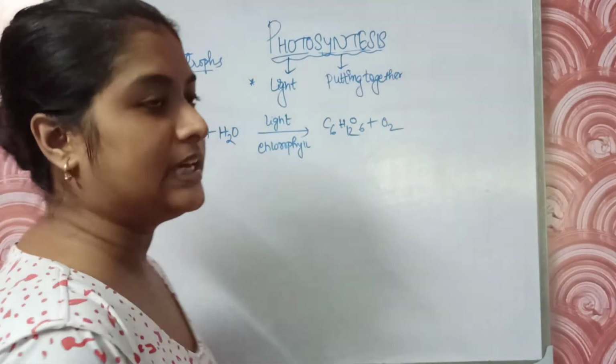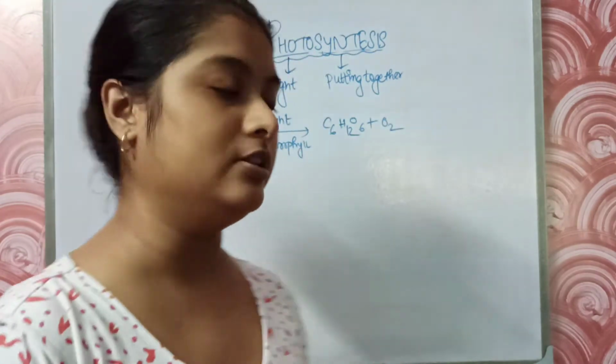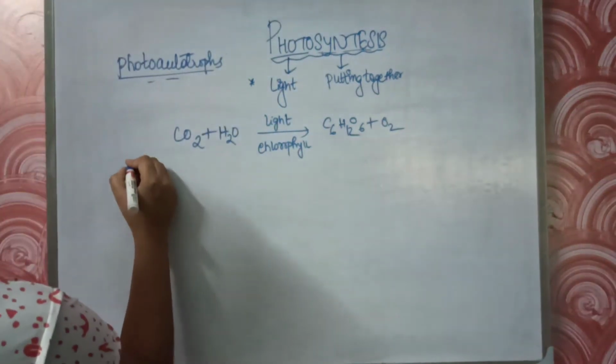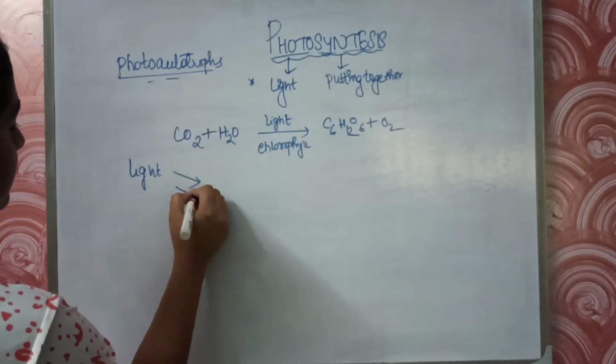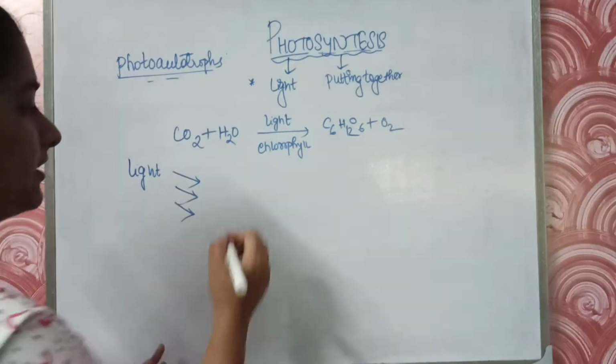So basically, speaking about the overview of photosynthesis, what happens when the photons of the light strike the green plant?